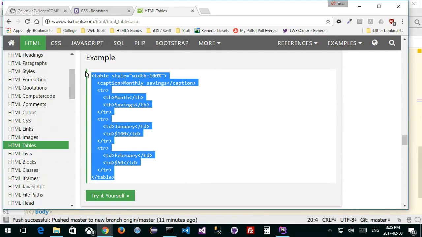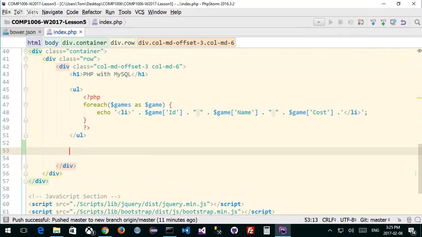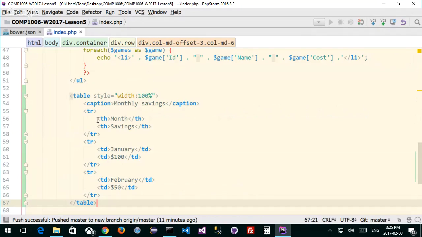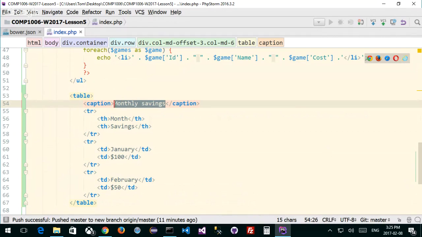I'm just going to take this, copy it, right, as an example, and go back to PHP Storm. And I'm going to leave this alone for now and kind of go in there and paste it. There's our table. We're going to get rid of the style, right? And we're going to get rid of this caption for a second. Well, we could leave it as our games list, right? Games list. We could do that. We'll see the difference, what comes up.